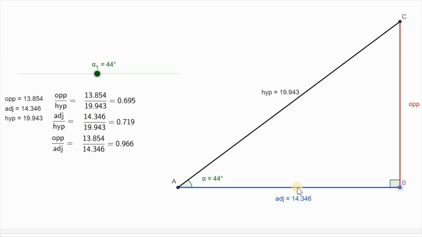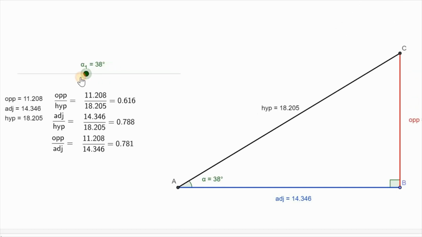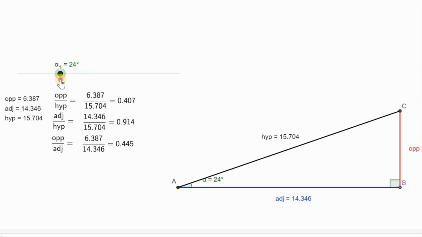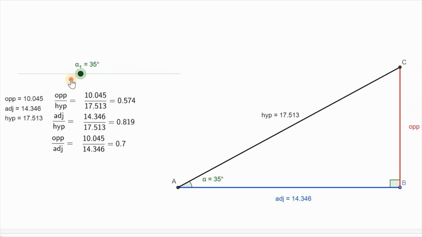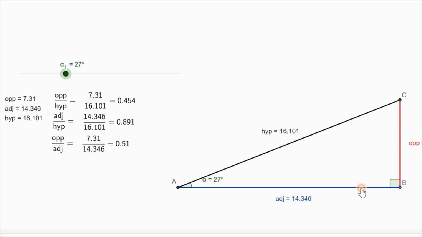Similarly, adjacent side by hypotenuse for a given angle is always the same, and opposite side by adjacent side is also a constant. Whatever angle you take, whether it is 30 or 24, any degree, these conditions are always true, and this is one of the most fundamental properties of math.